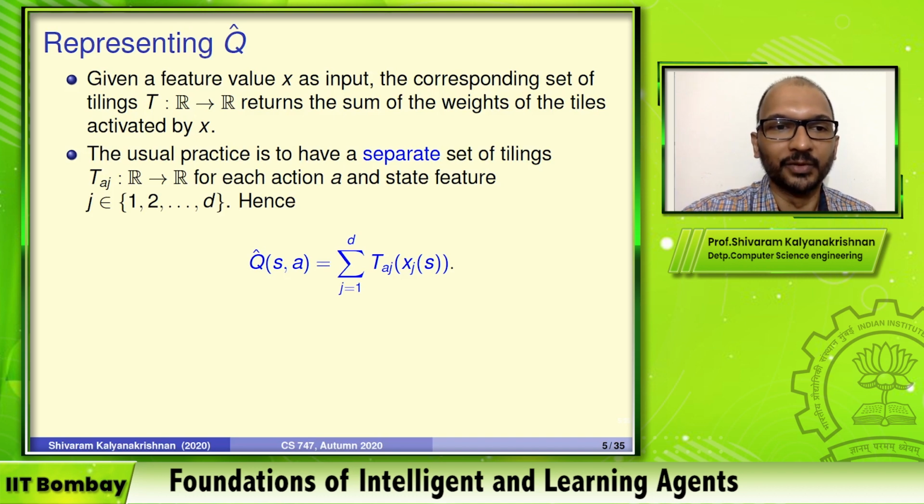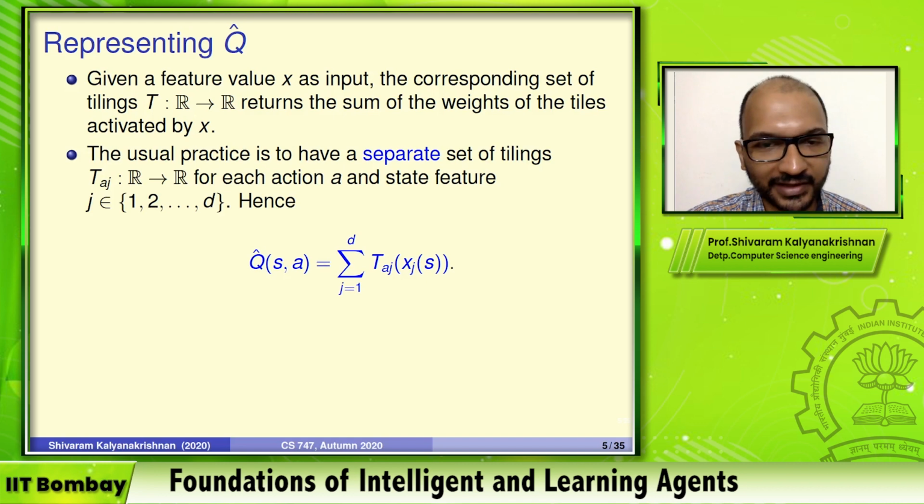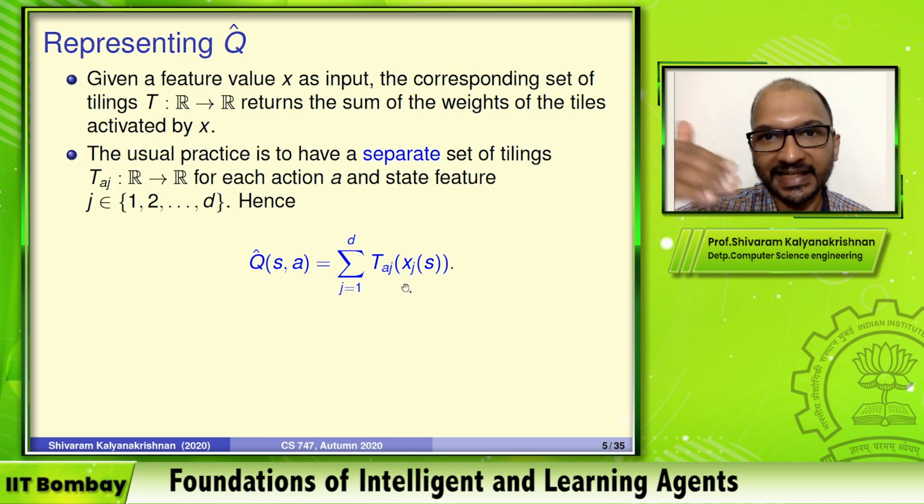So for each action a and state feature j, let's say there are d state features, you will have a set of tile codings T_{a,j}. And so when you're asked what is your estimate for Q of s, a, you only look at the tiles corresponding to this action a, and go over each of your features.